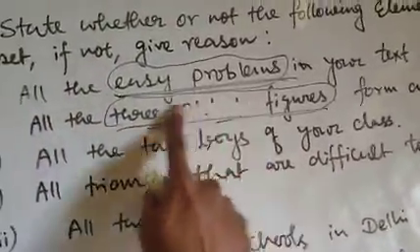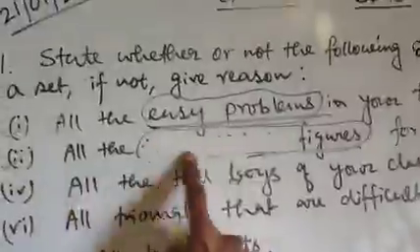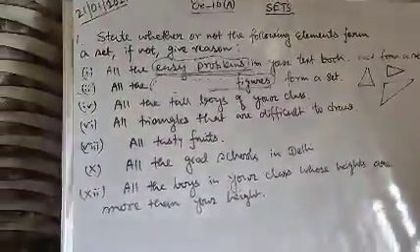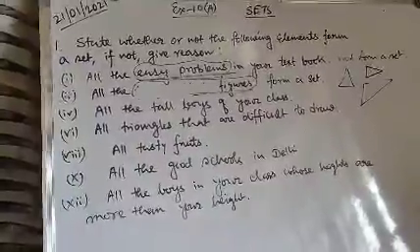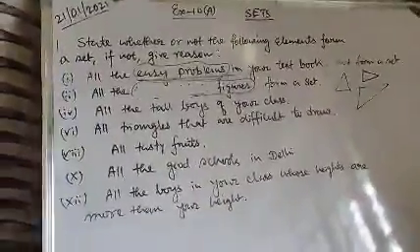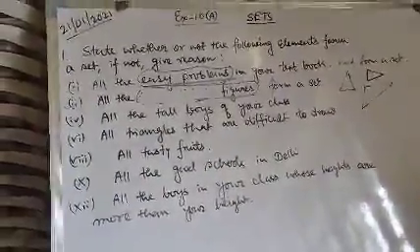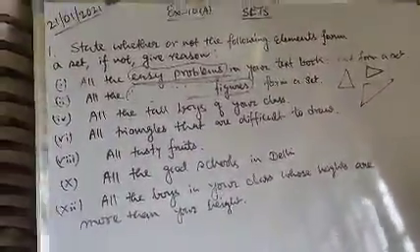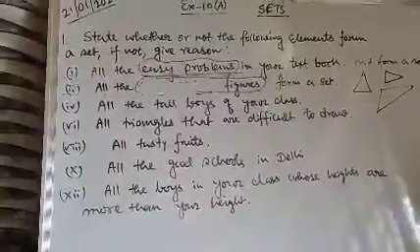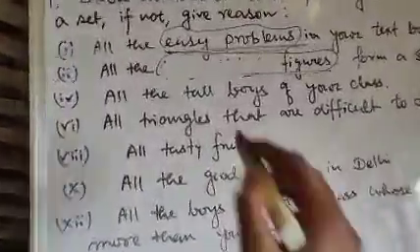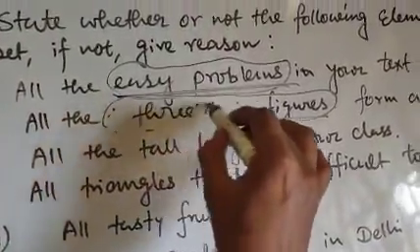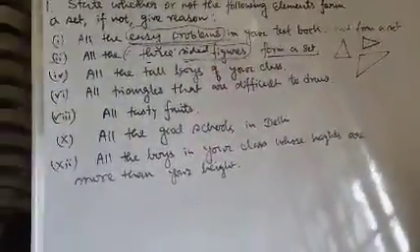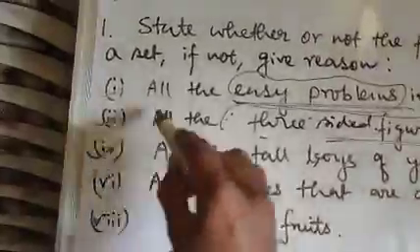But suppose the word three-sided is omitted and it says only all the figures. Then you cannot say that it forms a set because the figures are not well defined. The figures can be three-sided, four-sided, or more than four sides. Therefore, in that case the elements will not be well defined, and the answer will be that it will not form a set. But in this case, if it says all the three-sided figures, then your answer is yes, it will definitely form a set.